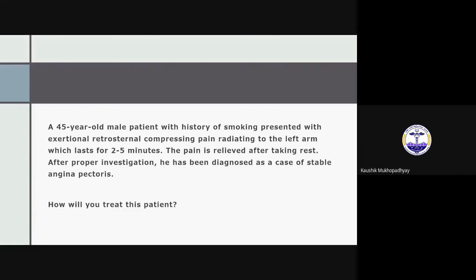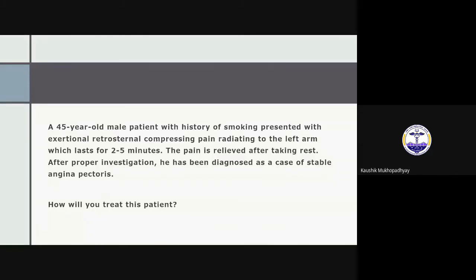So you get a patient with a history of smoking, a male patient, and whenever he does some exercise he gets chest pain, and as soon as he takes rest, it goes away. It is highly suggestive that from the history alone you can tell it is probably cardiac pain, probably stable angina. After proper investigation, he is diagnosed as a case of stable angina pectoris.